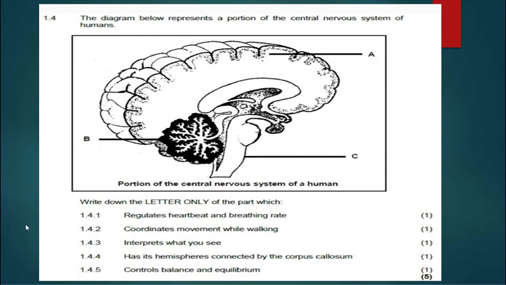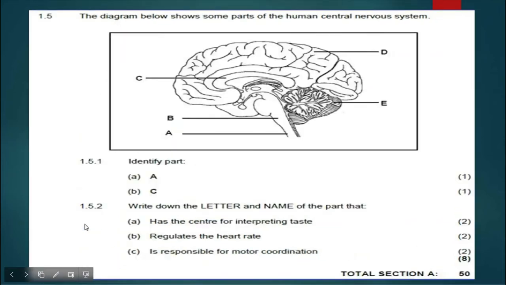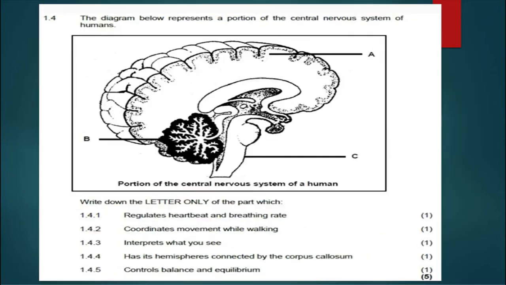It's B. Interprets what you see. We spoke about the five senses, and one of them is sight, and the answer is A, cerebrum. Has its hemispheres connected by the corpus callosum. That is A, cerebrum. It controls balance and equilibrium. Because they're talking about balance here, the answer is B, cerebellum.